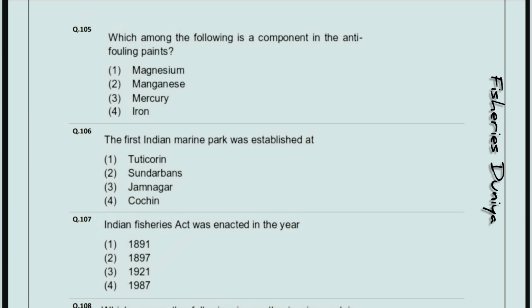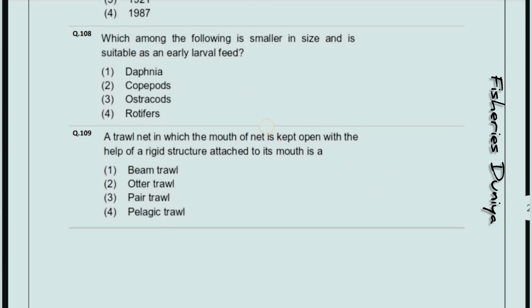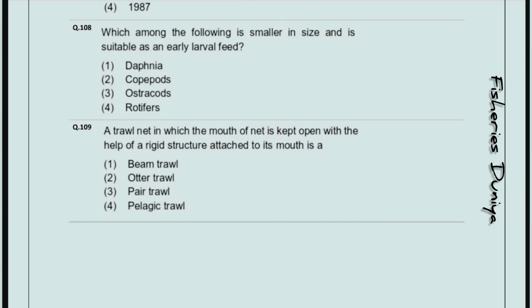Next question, the Indian Fisheries Act was enacted in the year? So the correct answer is option number 2, 1897. Which among the following is smaller in size and suitable as an early larval feed? So the correct answer is option number 4, rotifers. A trawl net in which the mouth of the net is kept open with the help of a rigid structure attached to its mouth is a? So the correct answer is option number 1, beam trawl.